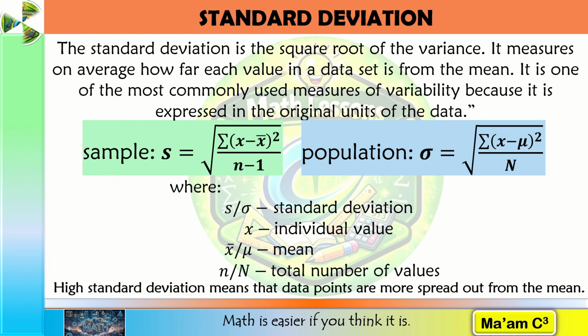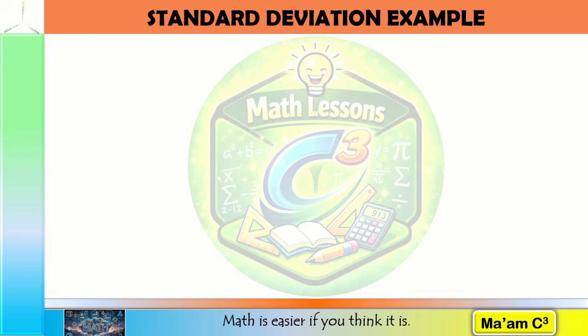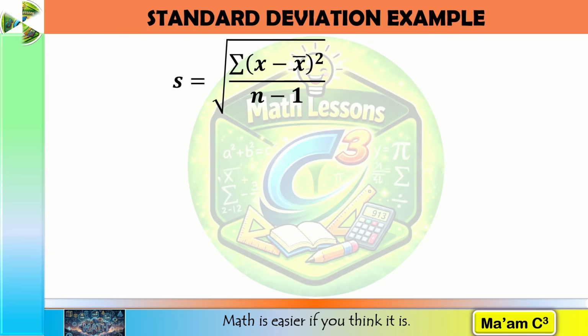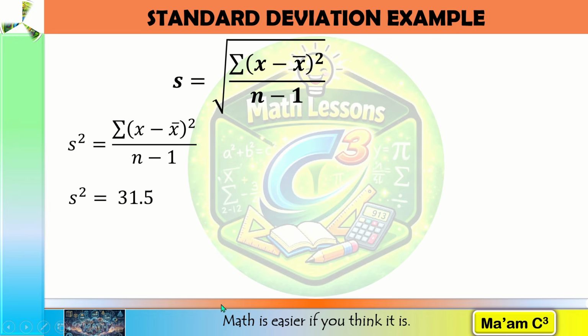We already calculated a sample variance of 31.5 earlier, so finding the standard deviation now requires only one additional step. Again, standard deviation is just the square root of the variance. Since we have already computed our variance earlier, which is 31.5, we only have to extract the square root on both sides.